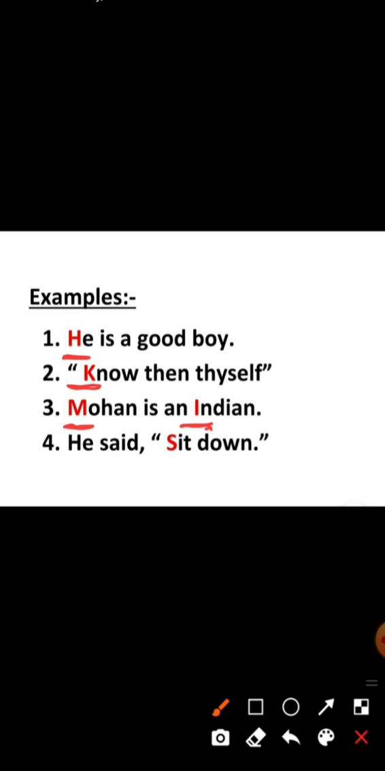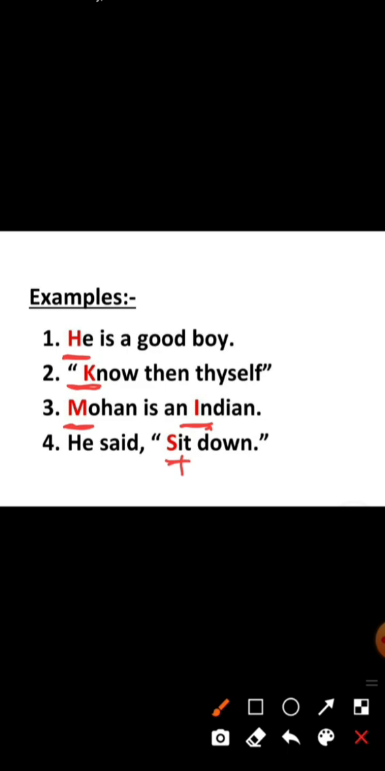Okay, come to the next example. I have told you that the first letter of quotational sentences will also be in capital letter, as you have seen in the rule. So what would be, you can see, he said, Sit down. Sit down is a quotational sentence. It is because it is written in inverted comma, so the first letter we will write in capital letter.